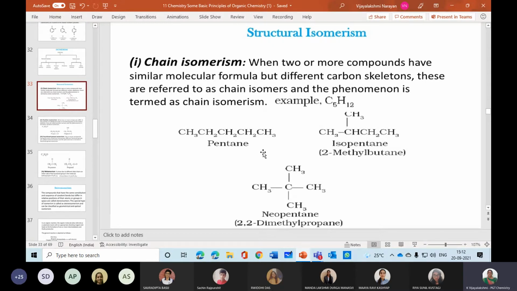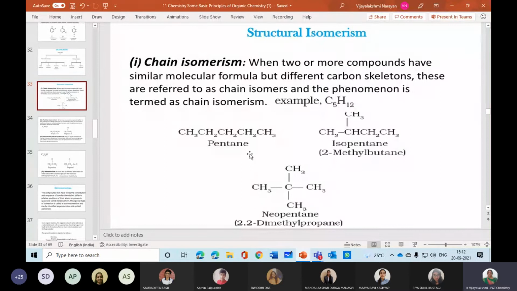So this is a long chain formula. This is iso, that means a secondary pentane also we can say. And then this is a tertiary pentane. This is one more name. Secondary means iso. Tertiary means neopentane. So that is also you can use, or else you can write 2-methyl butane, 2,2-dimethyl propane.